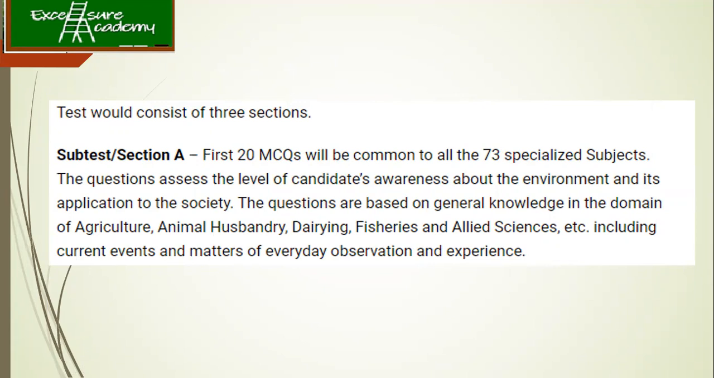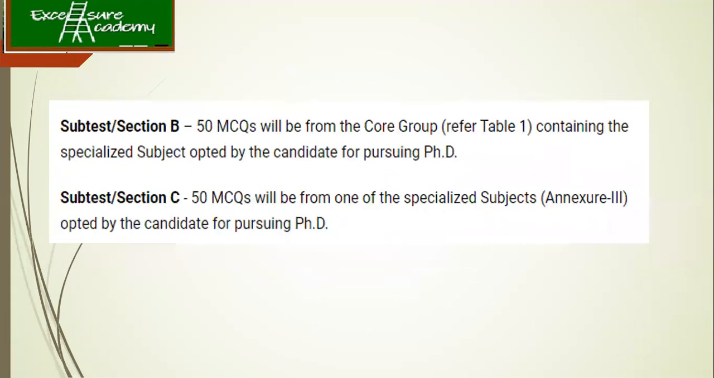So they are going to ask about agriculture, animal husbandry, dairying, fisheries, and the allied sciences, which is going to cover everyday observation and experience. This is going to be common for every other exam topic also. Now, sections B and C are something you have to study for your core subject only, or the specialized subjects you are going to pursue for your PhD.